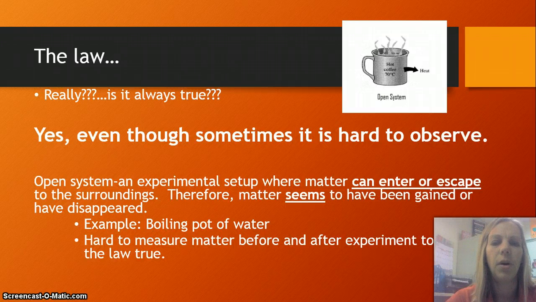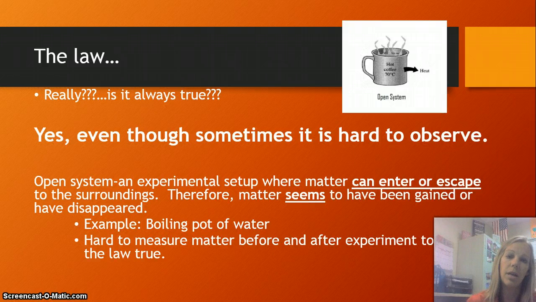Now, a lot of people have trouble observing the law of conservation of mass, so they often wonder, is it always true, or are there some times where it's not true? And the reality is that yes, the law is always true, but yes, it is hard to observe. The reason why sometimes it can be hard to observe is because sometimes you're observing it in an open system. And actually, most of the time, you're observing it in an open system. So what is an open system? A system where you've set up an experiment where matter can come into or out of a system.